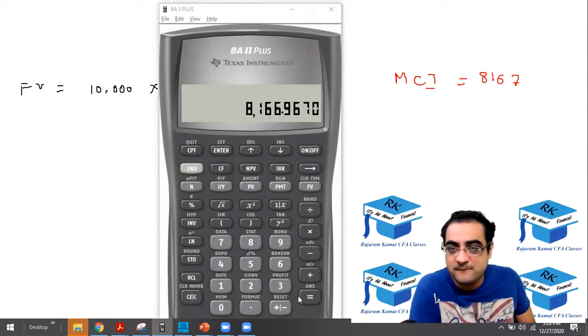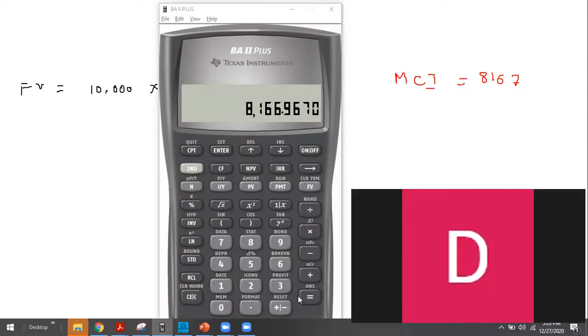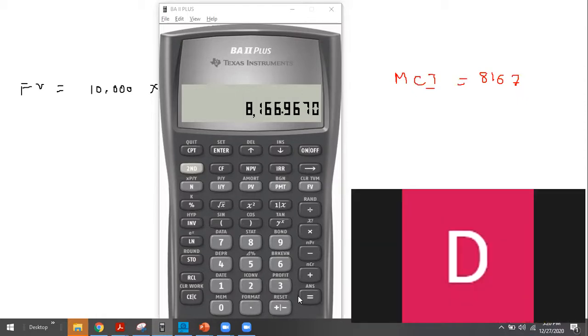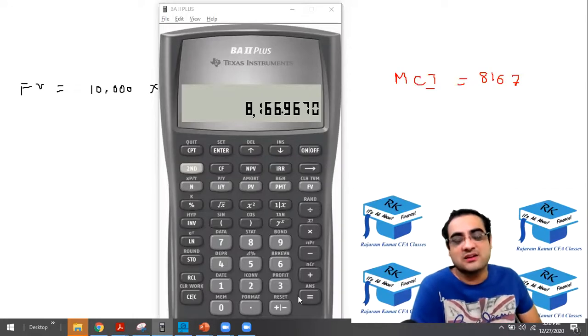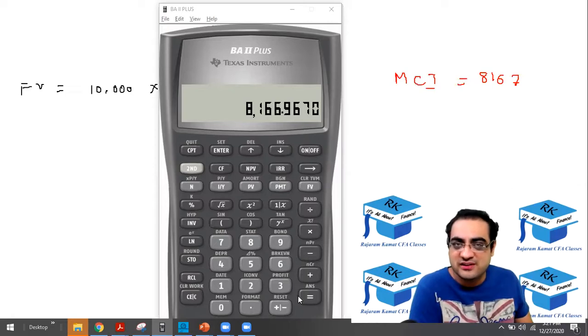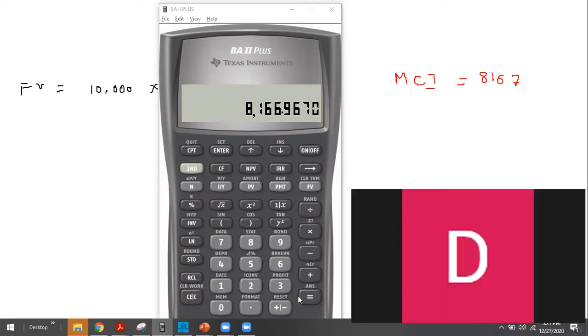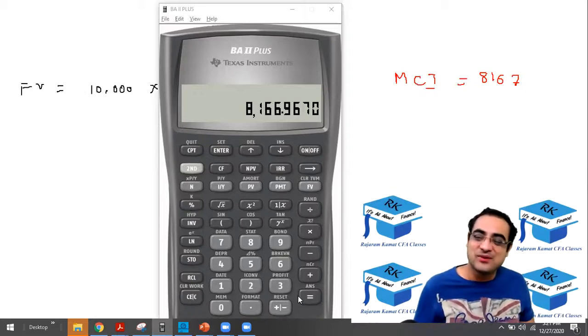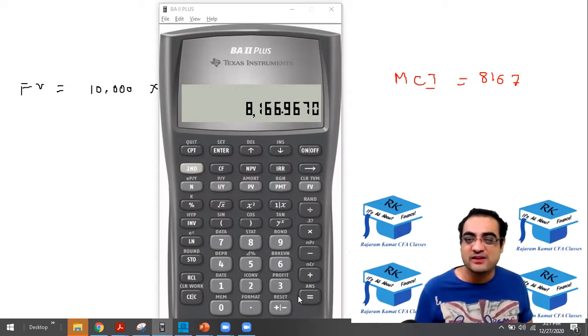Sir, in 1 or 2 countries there are negative interest rates. So you're asking, is it possible to have a negative interest rate? Sir, what to do if there is a negative interest rate? We'll talk about it. Don't worry, we can use the same formula with a negative interest rate. Okay, all right.